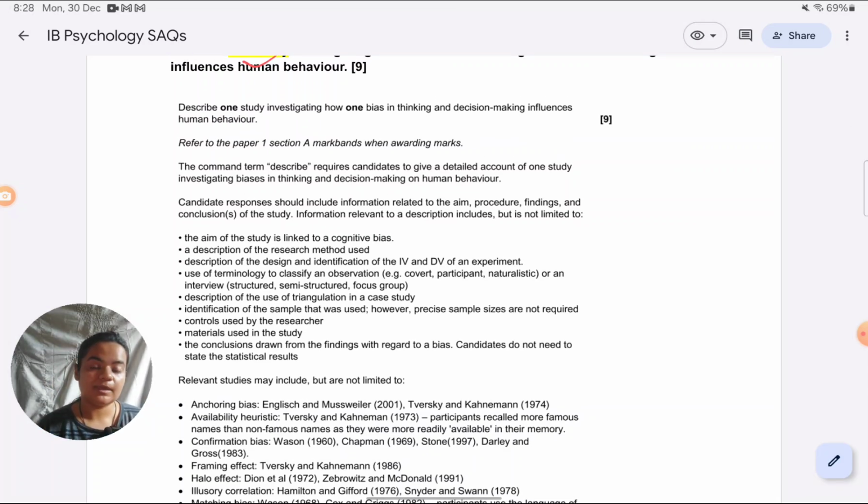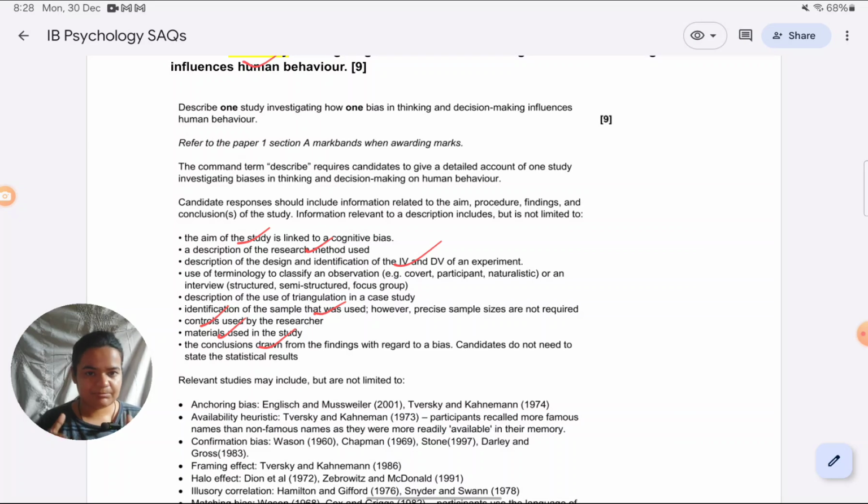to give quite a few explicit details about the study, including the aim, research method, IV, DV, controls, material, depending on which type of study you are taking. If it's an experiment, the things which I've ticked, you have to cover those. You have to give the conclusion. You have to give standard features like sample, sampling technique. Now, in most schools, they tell you the studies you need to summarize as aim, procedure, results, conclusion, which is right. You have to do that. That's the organized way of doing it.